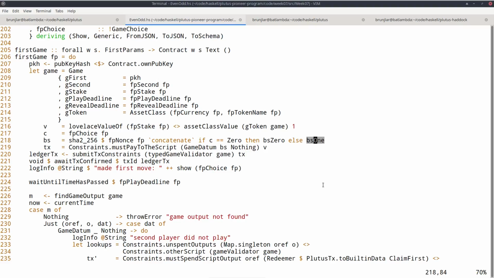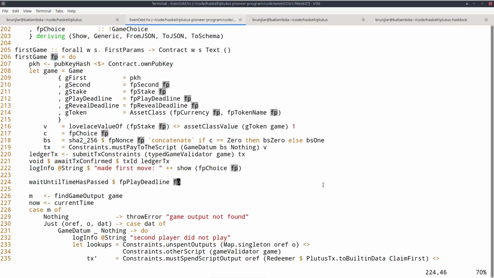The constraints for the transaction are very simple. All we have to do is we must produce a script output at this address with the datum that contains the hash we just computed. Nothing for the second player because obviously the second player hasn't played yet, and the value we computed. And we wait for the transaction and log a message. So now the second player has a chance to move, but it must happen before this play deadline. So what we do now as first player is we wait until this deadline has passed.